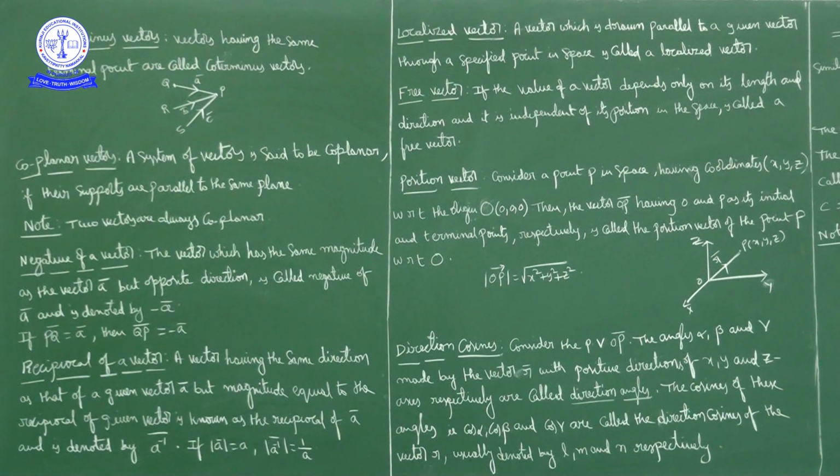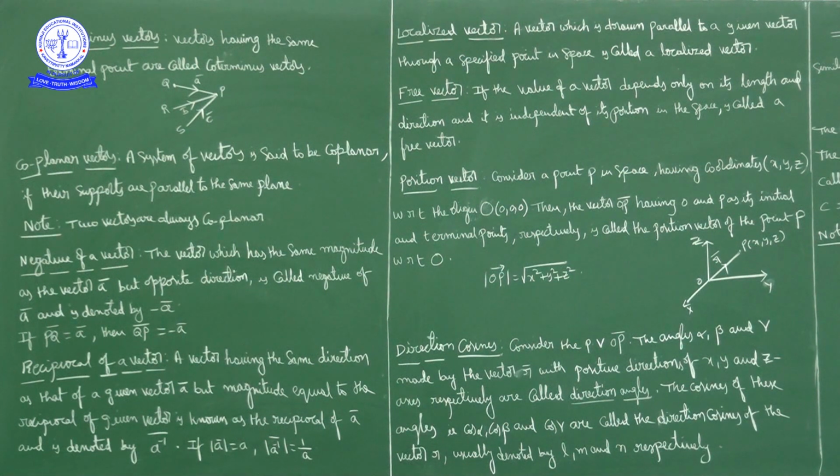Next definition, coterminous vectors. Vectors having same terminal point are called coterminous vectors. Suppose QP bar and RP bar and SP bar, all these three vectors are having same terminal point. Such vectors are called coterminous vectors. Coinitial vectors means vectors having same initial point, and vectors having same terminal point are coterminous